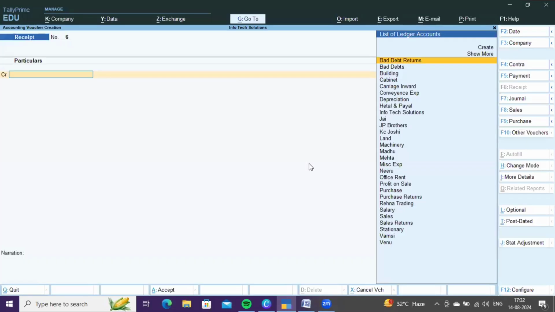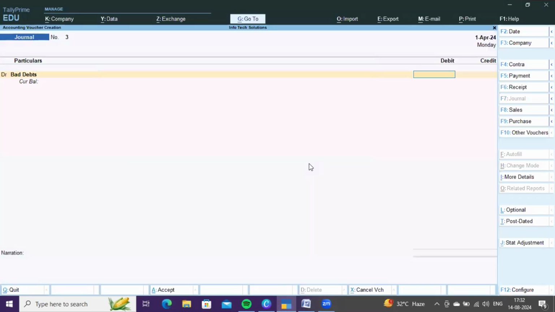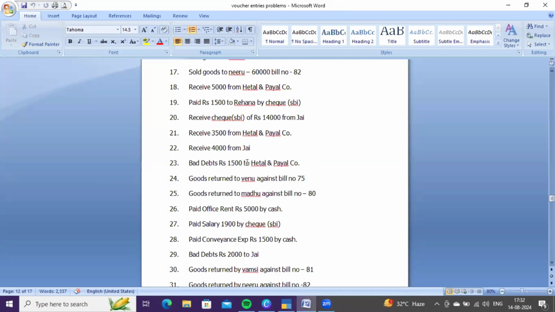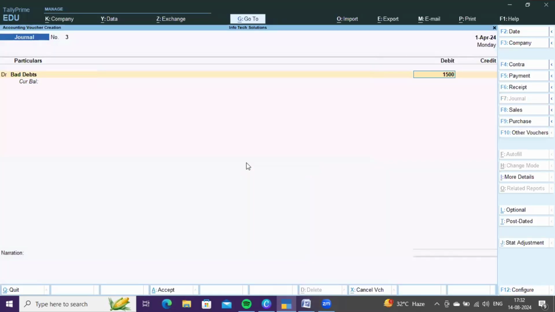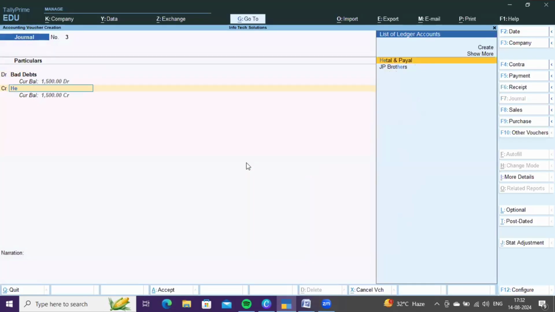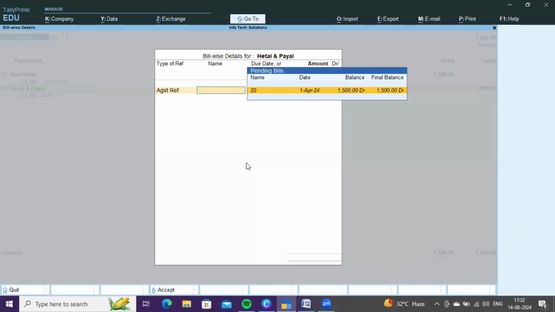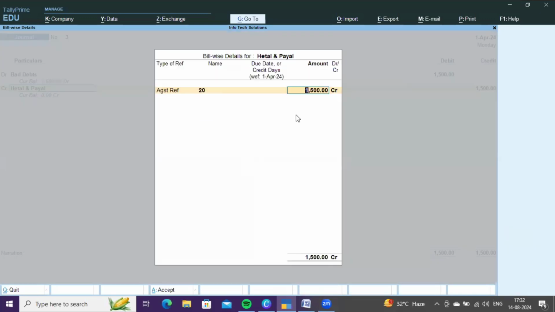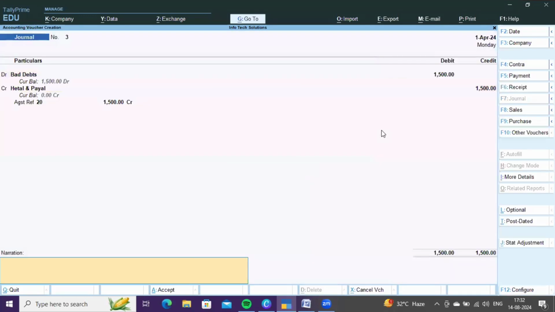This bad debt transaction comes under general voucher. You need to debit bad debt account, 1,500, and credit Hital and Payal account against reference. The pending balance that we need to receive from Hital and Payal is 1,500, but Hital and Payal is now unable to repay the 1,500 to us. So it remains bad debt to us.